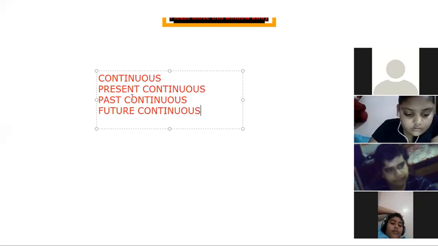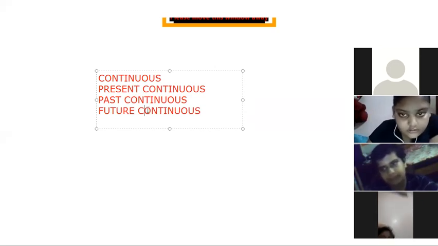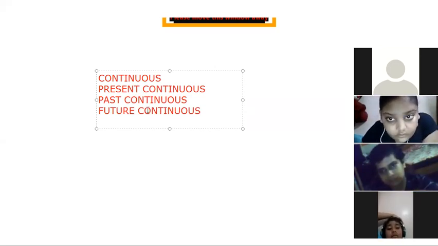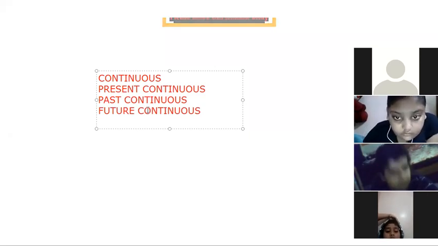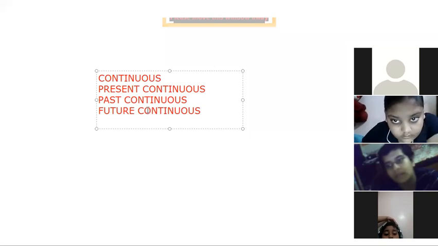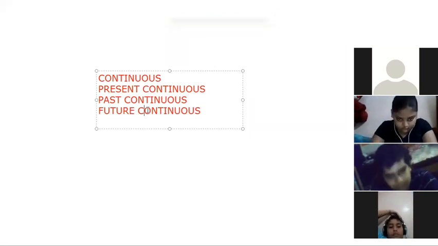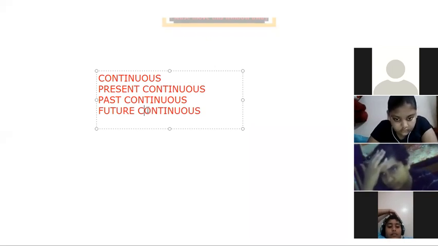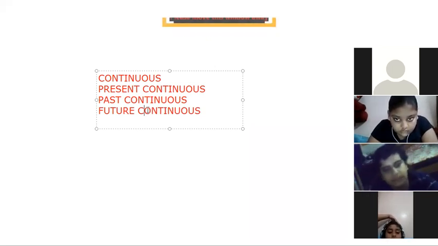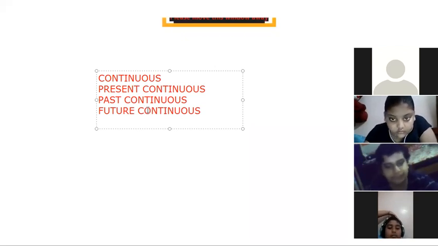So now in present continuous, the work which we are doing currently. Like I am teaching you English right now. I am teaching you tenses. And you are reading tenses, or you are learning tenses. That is your current situation that we take in present continuous. One more example that is going on: you are studying in seventh class.